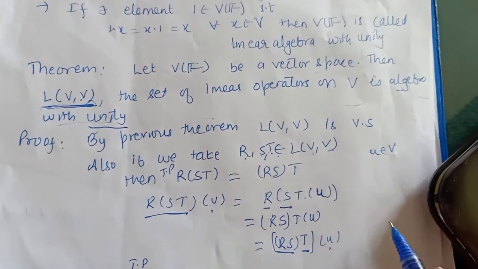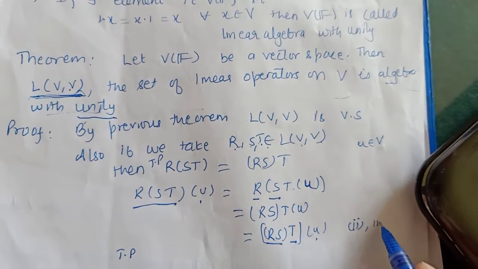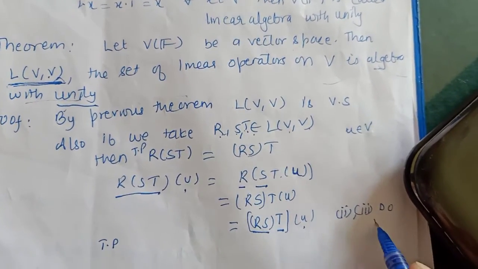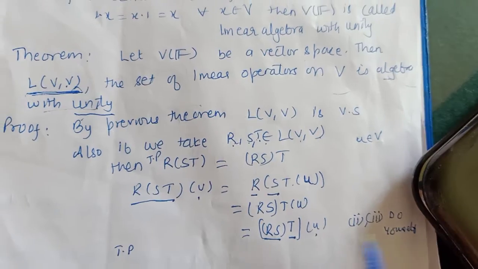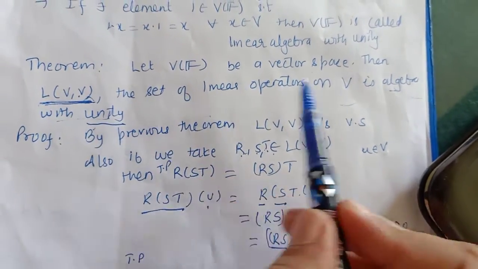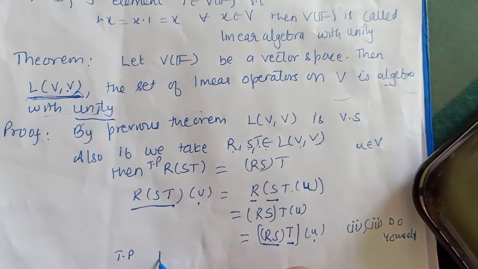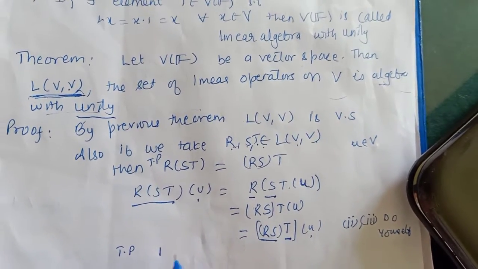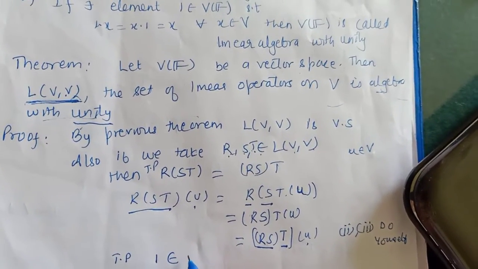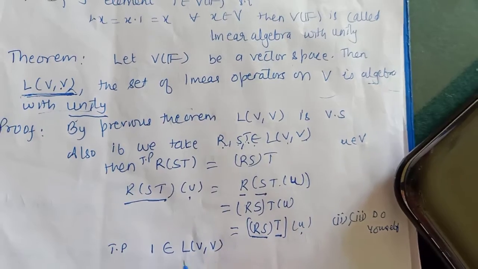I am leaving properties 2 and 3 for you, that you will do yourself, don't leave them. Okay, so now I am proving that this is a linear algebra with unity. I will prove that 1 belongs to this space of linear transformations from V into V.